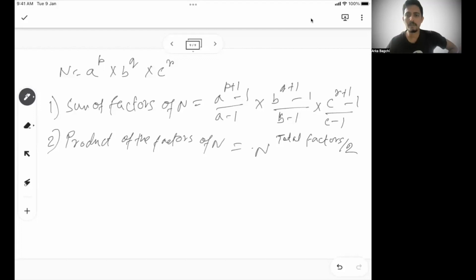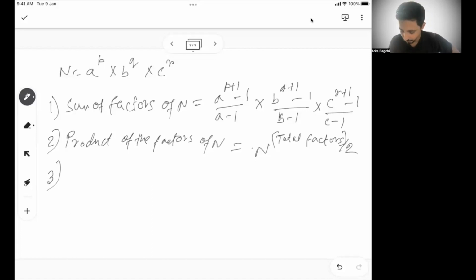And how will you calculate the total factors? Total factors is (p plus 1) into (q plus 1) into (r plus 1). So n to the power total factors by 2 is the product of the factors of n. This is more of a formula I want you to remember, there's not much concept to be learned here. You should note this down and go through it before you go into an exam, so that these are always on top of your mind.